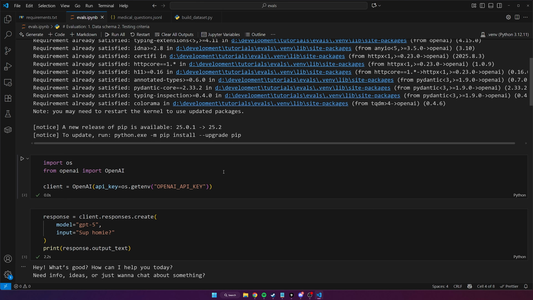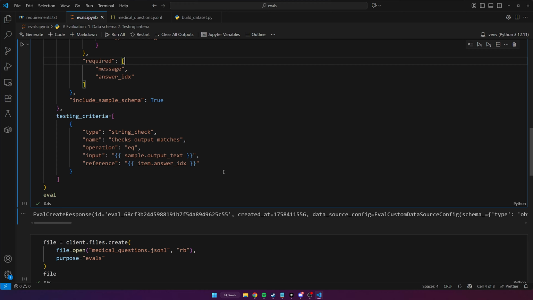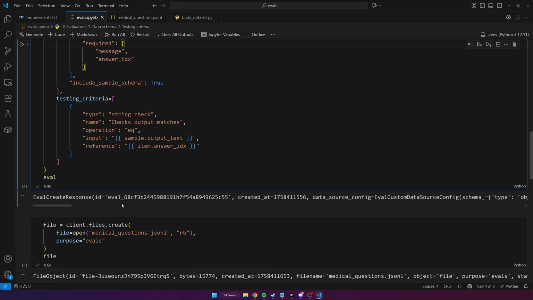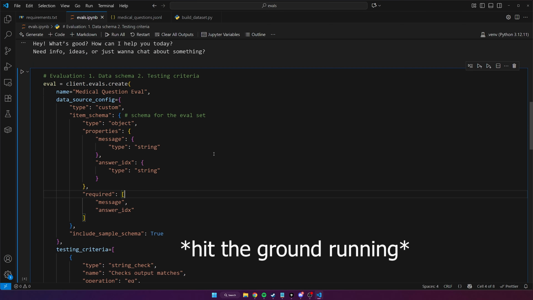Okay, guys, that's all I'm going to show you about the OpenAI evaluations framework. Now you should hopefully be able to run evaluations for whatever you're trying to use OpenAI models for, to figure out how they're performing in your software. Of course, there's a lot more I could show, like different testing criteria, but my hope is that this was enough to get you running.